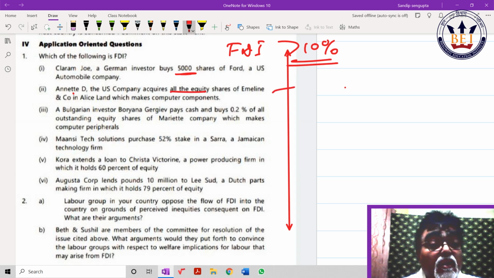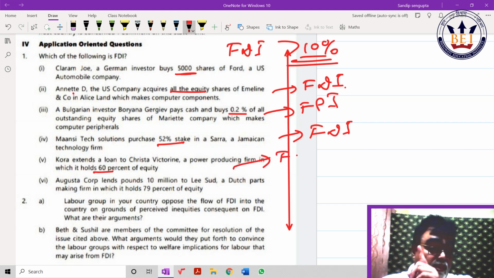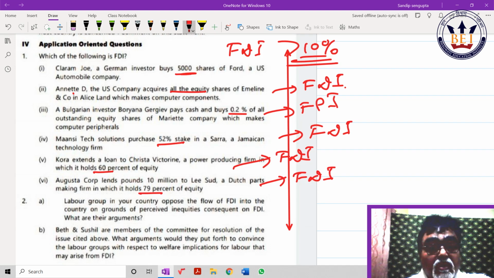Check. Earned India how much? All equity shares 100%. So it is FDI. This how much? 0.2. FPI. 52. FDI. There is one trump card I have given you. Greater than 10%. 60%. FDI. 79%. FDI. Just a simple way, if they give an extended question, you take care.